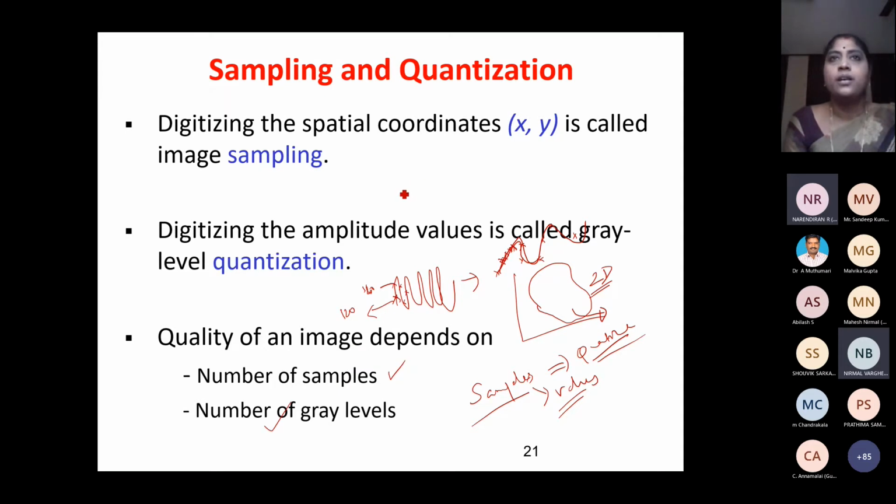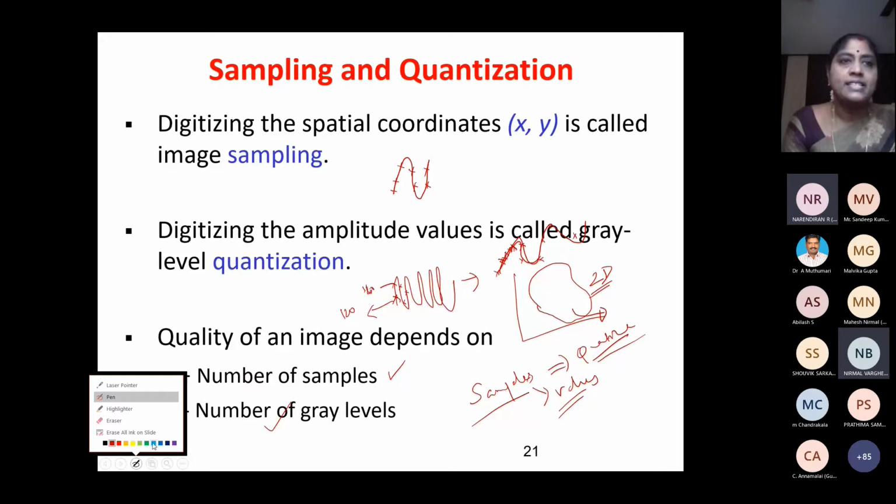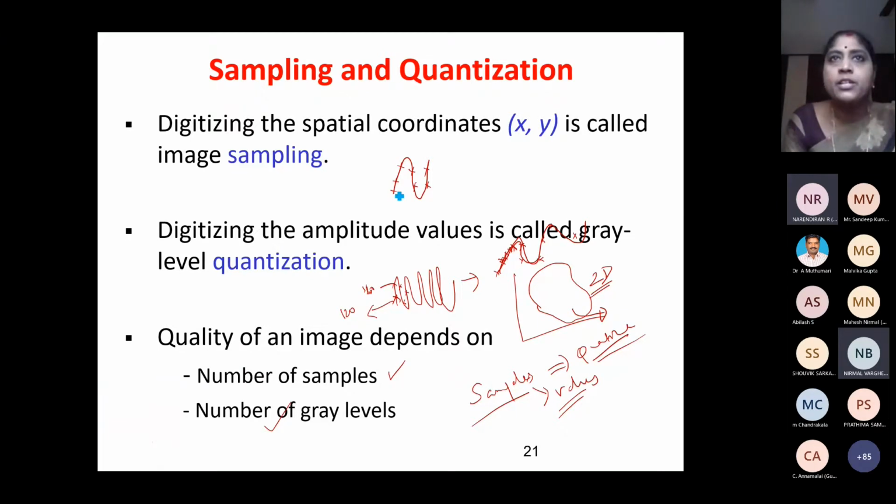Suppose, we'll take this one. So this is a signal. Assume this is a signal. This signal I want to reconstruct. So for example, I take samples like this. These are the samples I have taken. I am given only the samples, and I have to now reconstruct the signal. I'll take some other color. So what I will be doing is joining the samples.